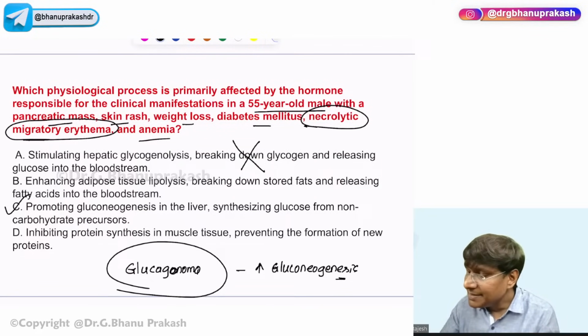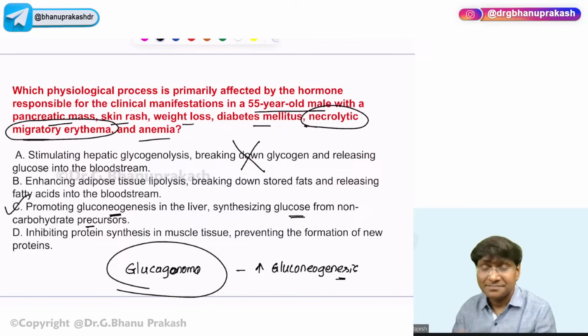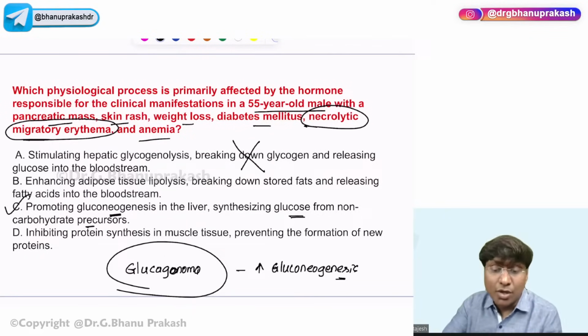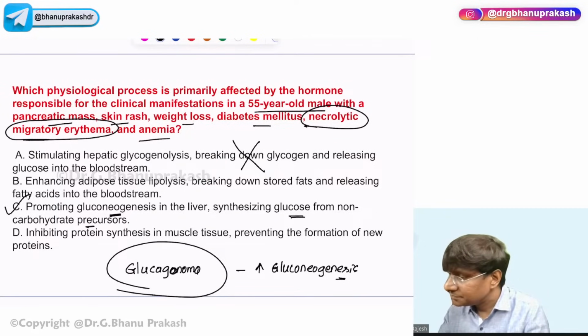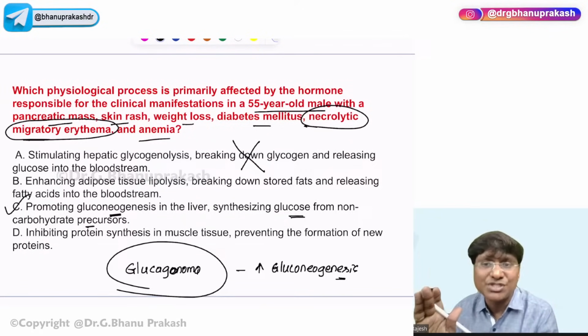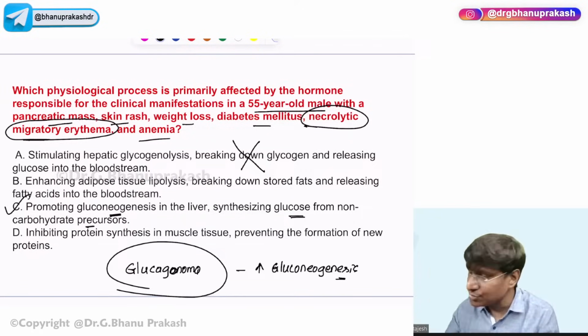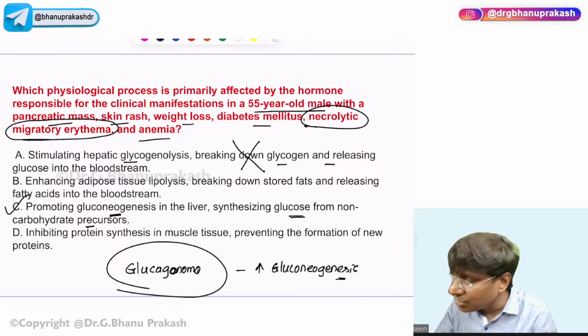Okay. So the answer here is C. Promotes gluconeogenesis in the liver, synthesizing the glucose from non-carbohydrate precursor. So the answer is C here. Please remember, glucagon will not cause glycogenolysis. I'm very sorry. Yes, glucagon will cause the glycogenolysis. It stimulates hepatic glycogenolysis, causing the breakdown of the glycogen and release of glucose into the bloodstream.